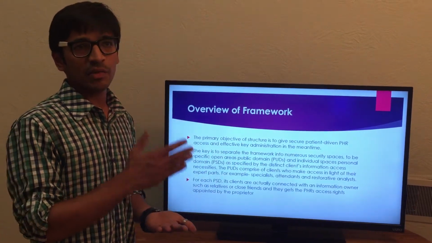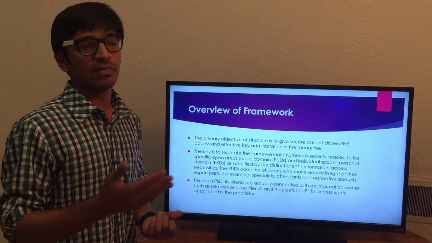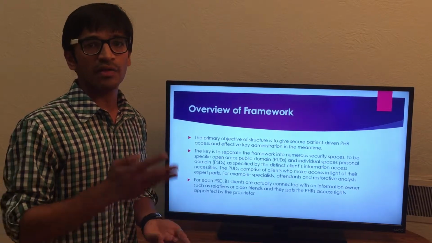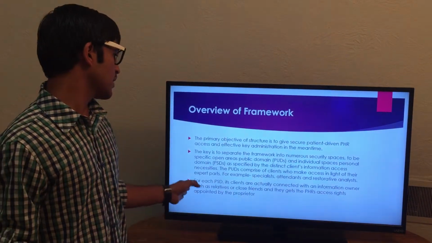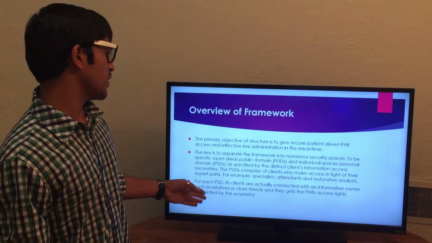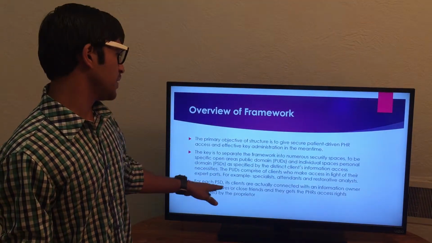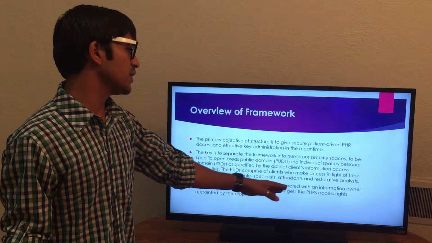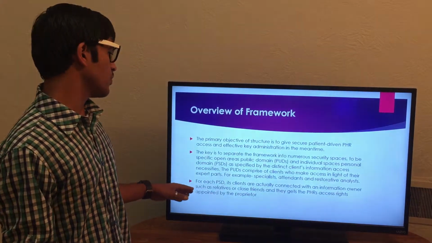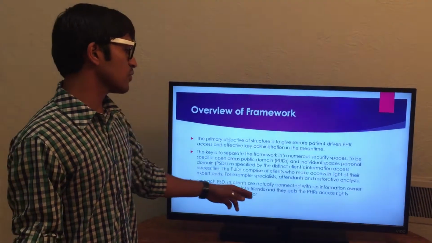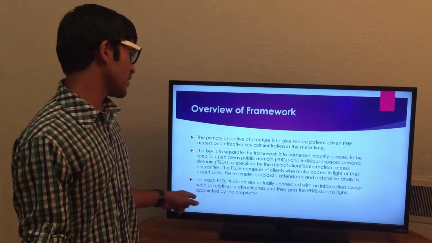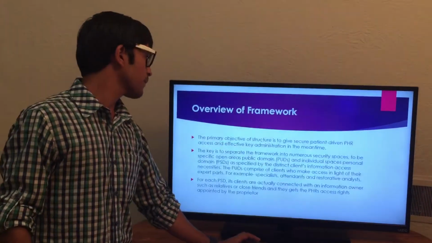As I said earlier, the public domain will have the public key, and the personal domain will have the private key. Let's move forward: each PSD and its clients are connected to an information owner, such as relatives and close friends, and they get the PHR access right appointed by the proprietor.